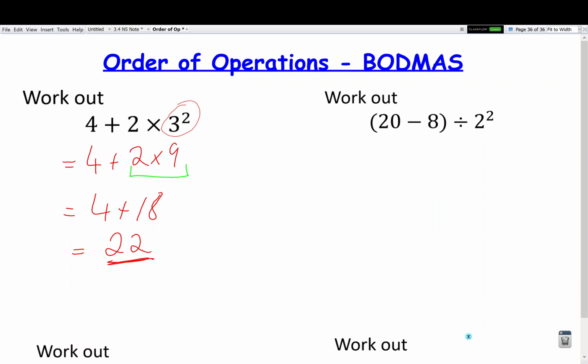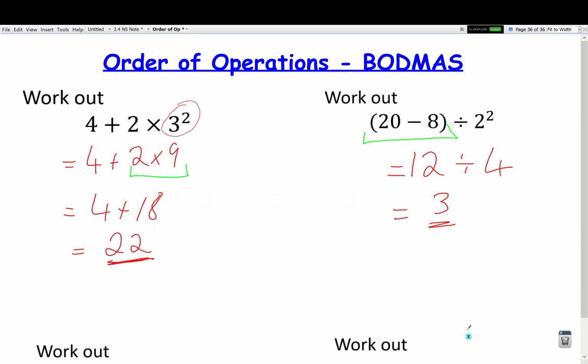Okay, the next one involves some brackets. So it's 20 minus 8 in a bracket divided by 2 squared. Now B stands for brackets, that comes first, so the initial thing that we are going to deal with is this bracket. So the answer to 20 minus 8 is obviously 12, so it's 12 divided by the answer to 2 squared, which would come next. 2 squared being 2 times itself, which is 4. So this just becomes 12 divided by 4, which is just 3.